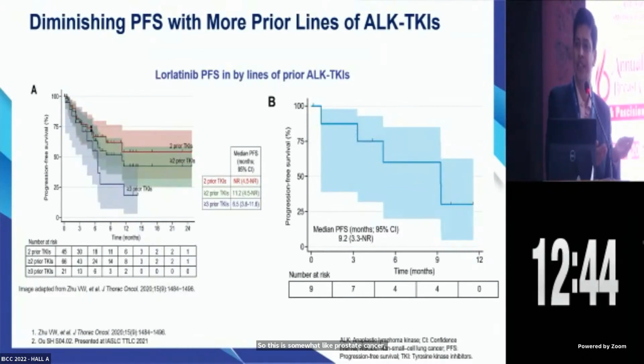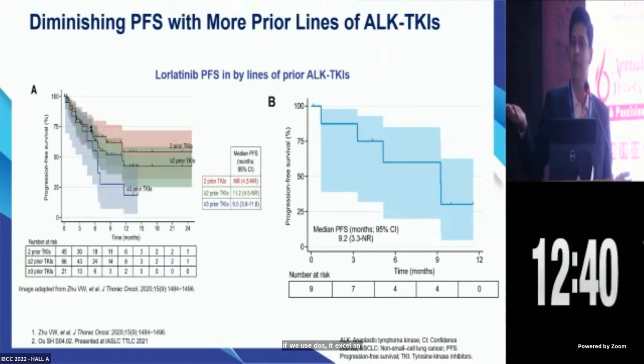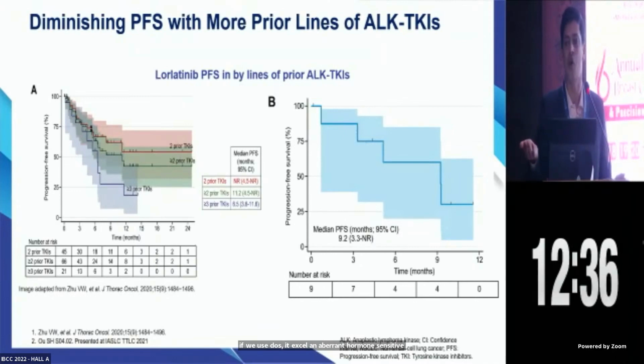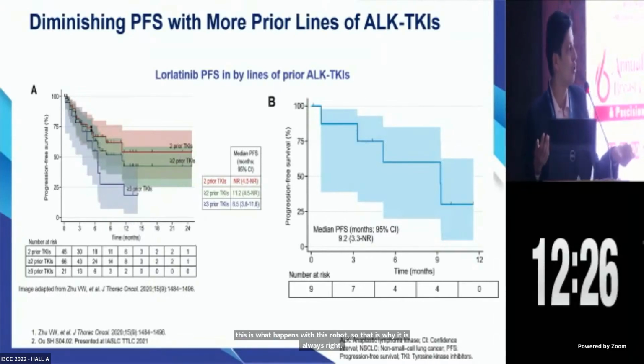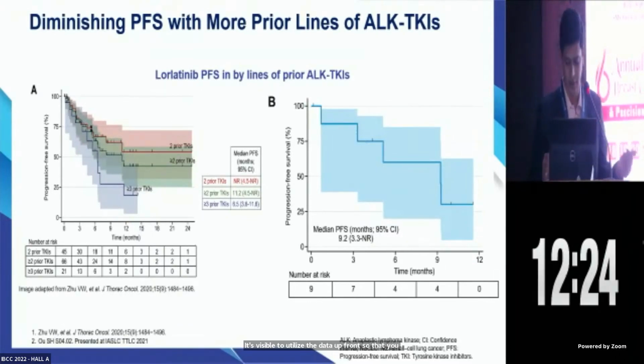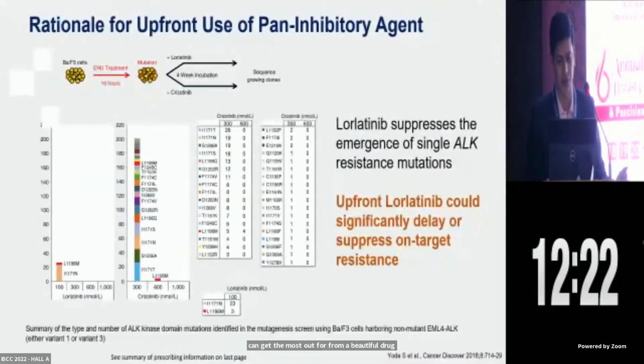If we use docetaxel and abiraterone in hormone-sensitive phase, there is a very significant benefit of the drug. While if you reserve docetaxel for the CRPC setting, what happens? The PFS is only 5 to 6 months. So this is what happens with this drug also. That is why it is always tried, if feasible, to utilize the drug upfront so that you can get the most out of a beautiful drug. That is what is worth noticing.